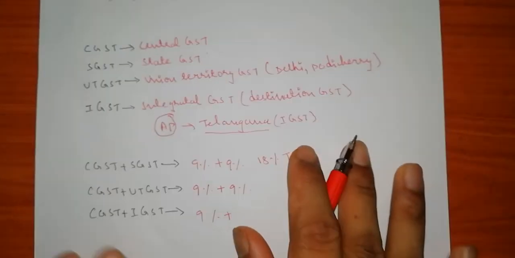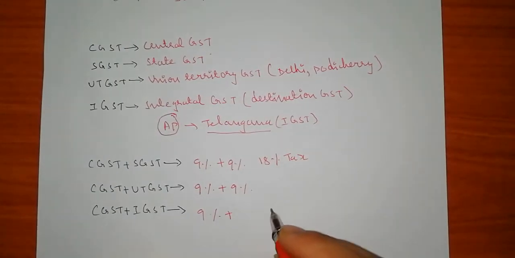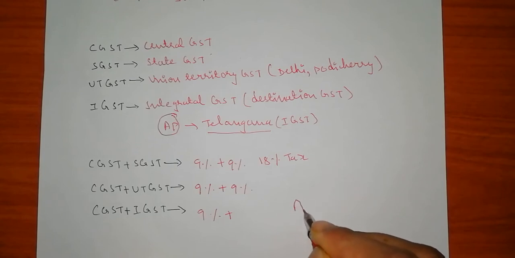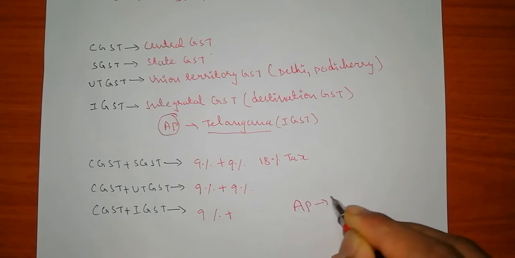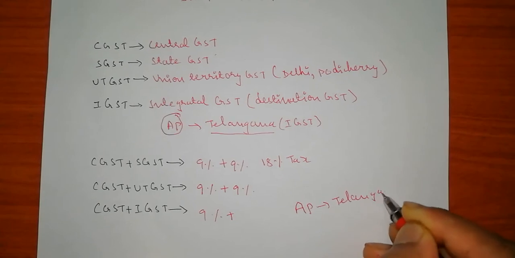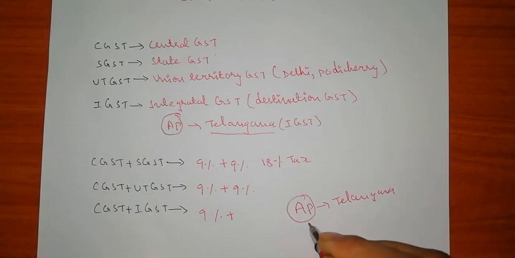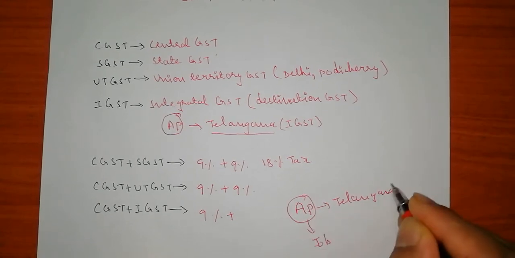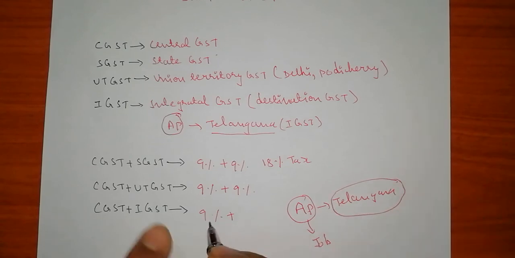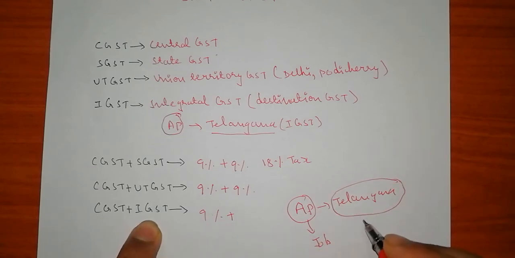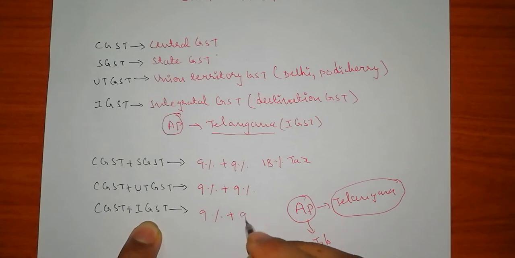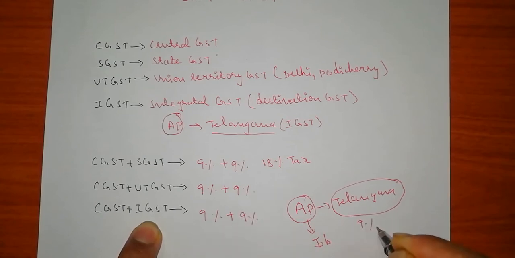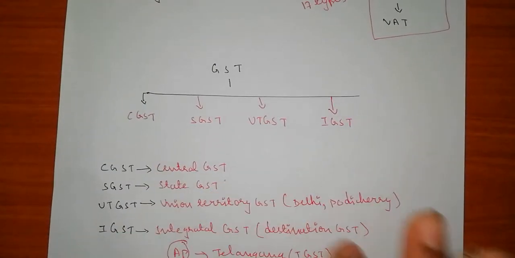What I have said to you about IGST, it is a destination tax. It means if a good is produced in one state like AP and it is going to Telangana, here the job will be produced, and in the case of IGST the taxation will be paid to Telangana, means 9% will be paid to Telangana. Okay, fine. This is known as IGST. There are 4 different types of GSTs.